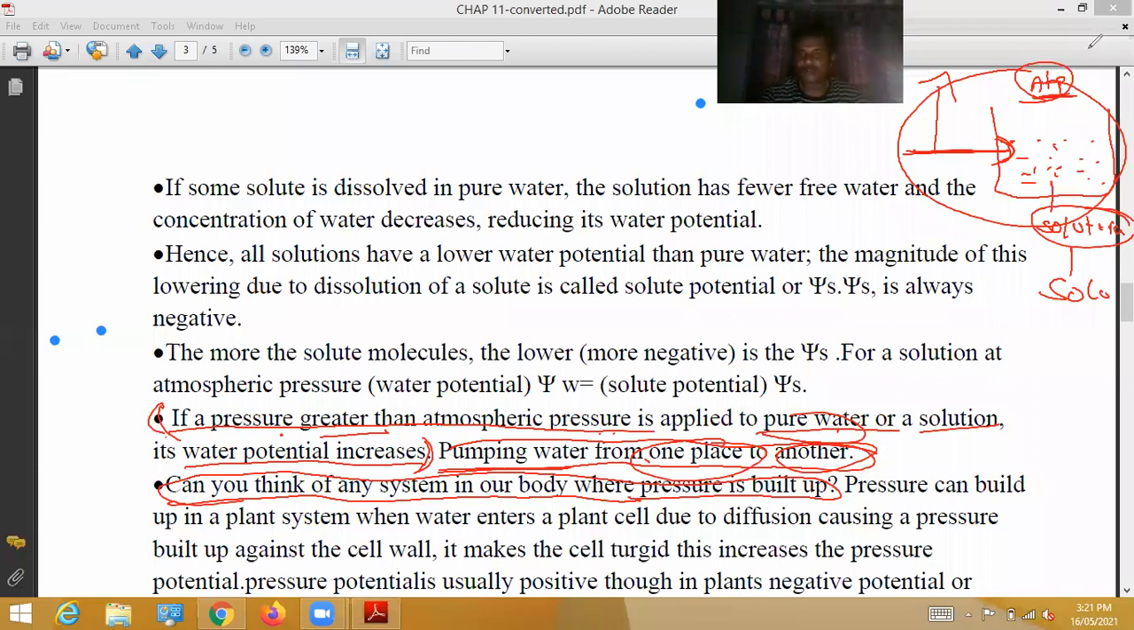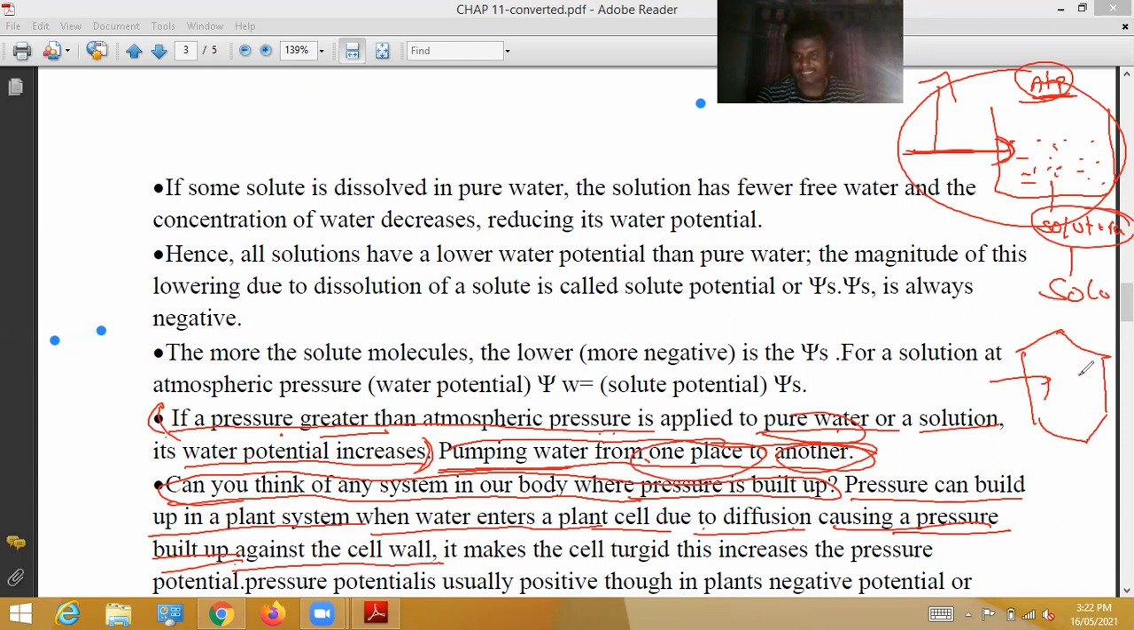Even in plants also, when water enters a plant cell due to diffusion, it causes a pressure build-up. Generally, water enters into the plant cell due to the diffusion process, from higher concentration to lower concentration. So when the water enters the plant cell, in that particular cell, a kind of pressure is built up against the cell wall.